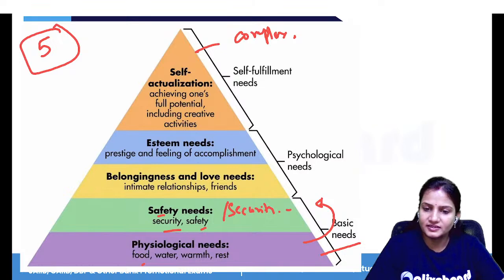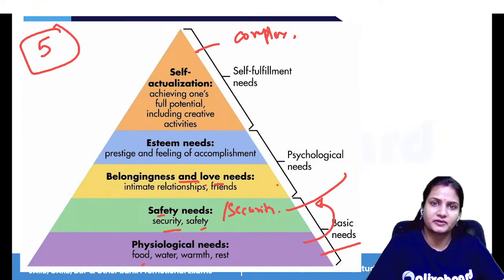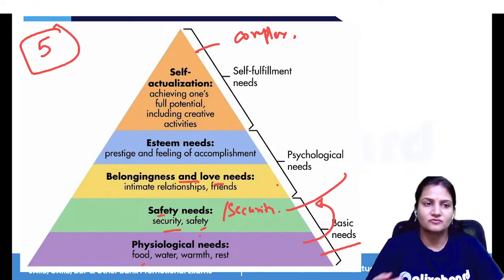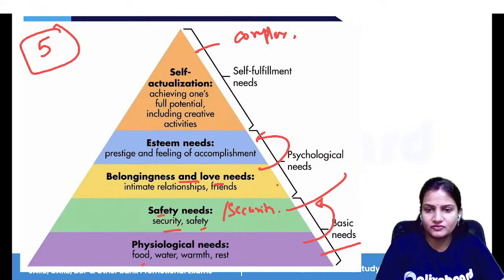Then once this level of need is fulfilled, the individual will move towards the third level of need, that is the psychological needs, or you can say the belonging and love needs. People want their own community, their own friends, their own relationships. And the next level of need is what? That is self-esteem.